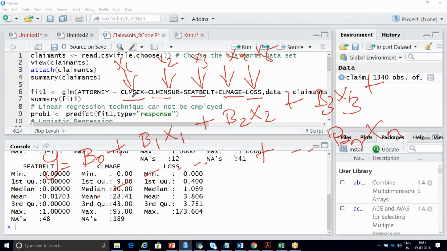So as of now we have 5 inputs, so I can stop at beta 5 x5. So I'm going to build a logistic regression.